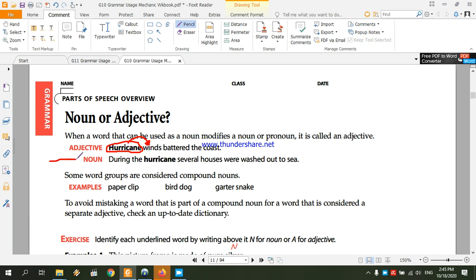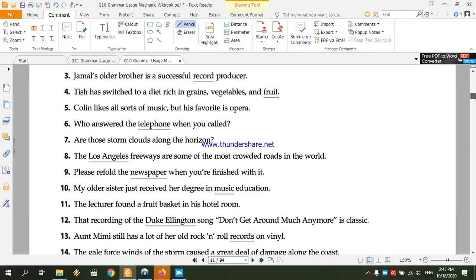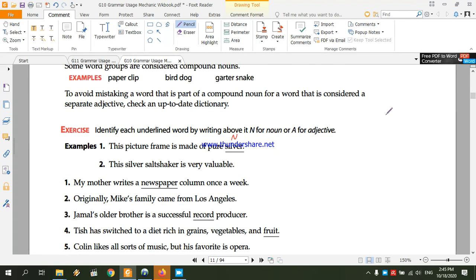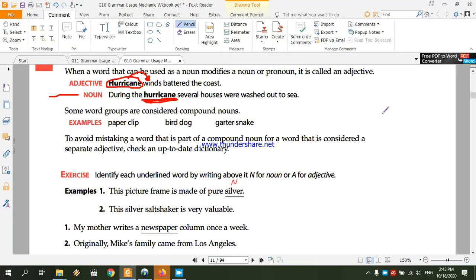Next, let's take a look at this. During the hurricane, several houses were washed out to sea. In this sentence, the word hurricane is used as a noun. It's not used to describe a noun following it. No, it's used as a noun. It's used as the object of the preposition during. Okay. So a student might ask, so what's the difference?